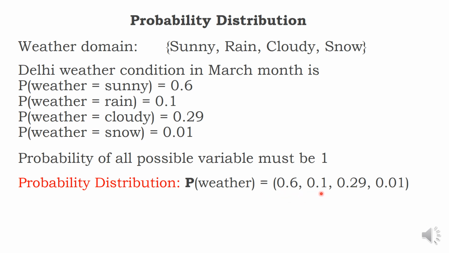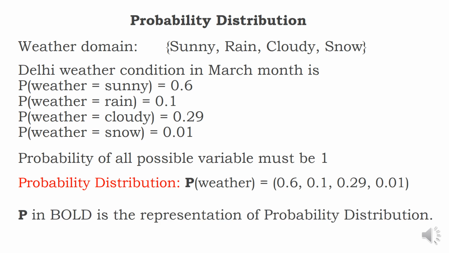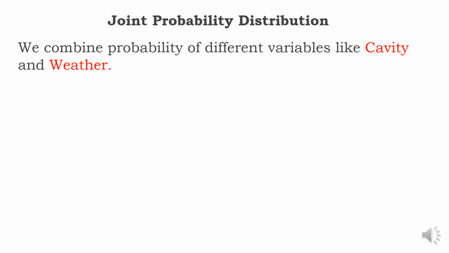Sir, how do I know which is which? First see the weather domain. Sunny, 0.6. Rain, 0.1. Cloudy, 0.29. Like that you should know. So this is not just weather, it is the weather distribution, called probability distribution. Now, the bold letter represents a probability distribution. Let us have a joint probability distribution.